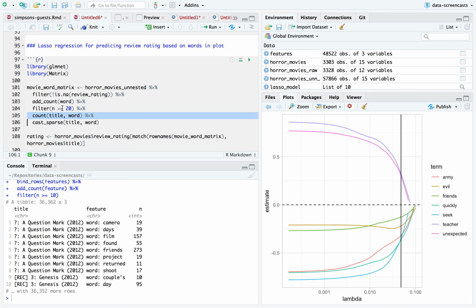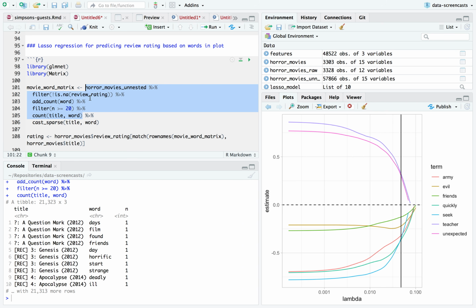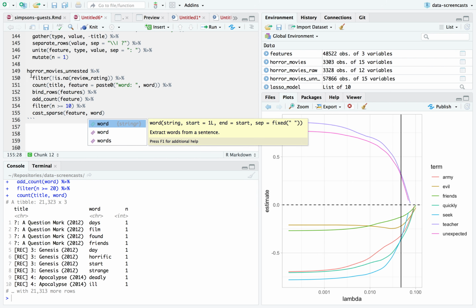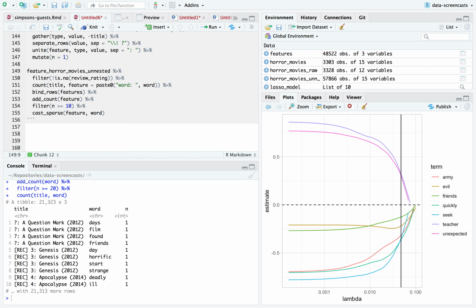There was not a mistake, sorry about that. Here I counted after the add count, which meant I generally had my ones here. I was really worried that I'd put n in all the values, but I hadn't. I did fine. Okay. Then I'm going to cast sparse feature by word, nope, other way around, title and feature, and this is my movie feature matrix.